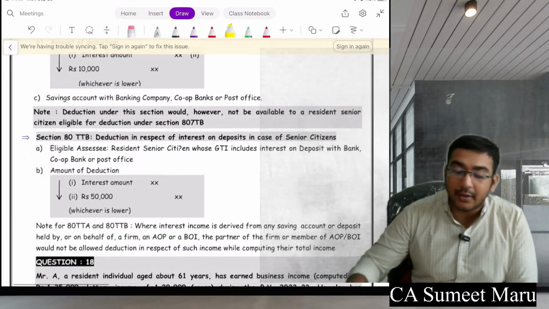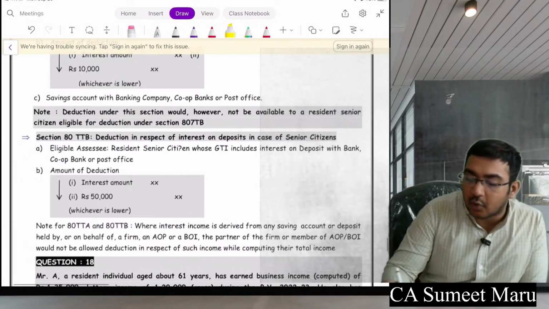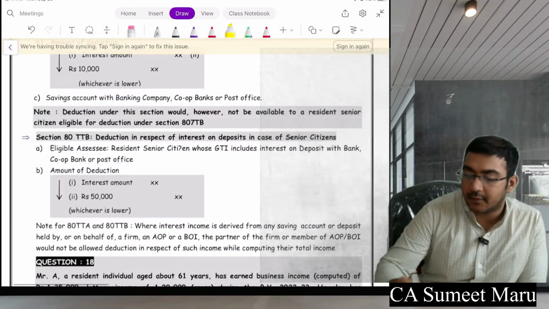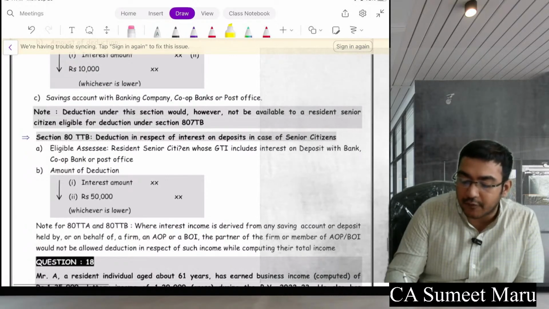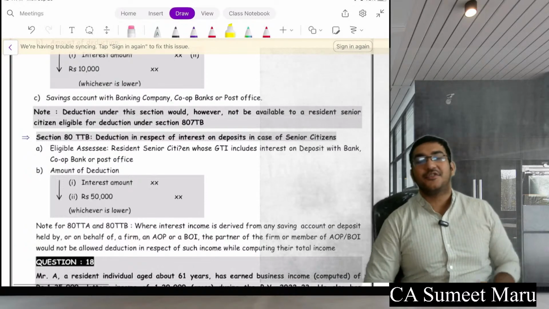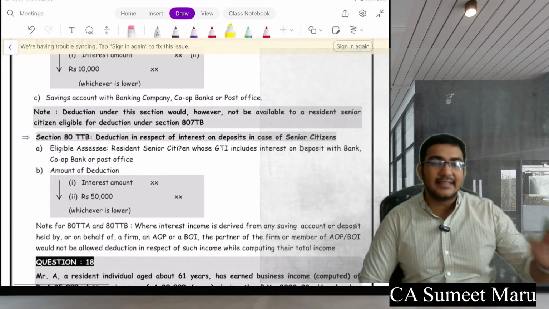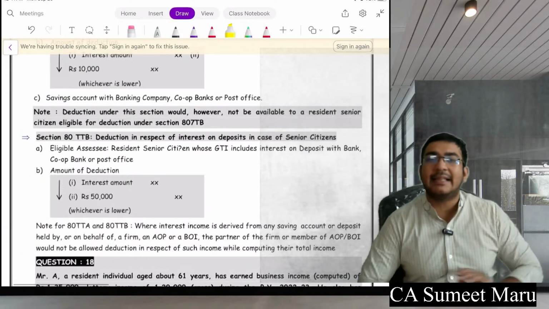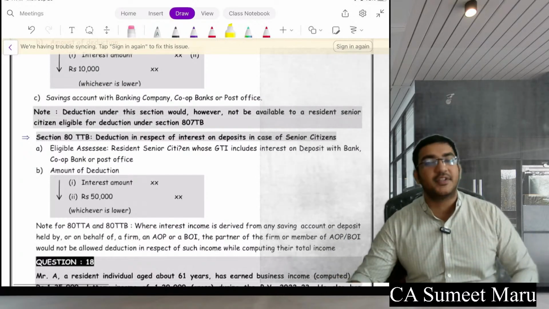Remember, today evening we have a class from 6 PM to 8 PM. Here we will do RTP and some questions of gross total income, and we'll have a chill session because we would be done with all the provisions. So we will have a chill practice session for you this evening, and that's it. We will be done with income tax for today and for your revision as well.